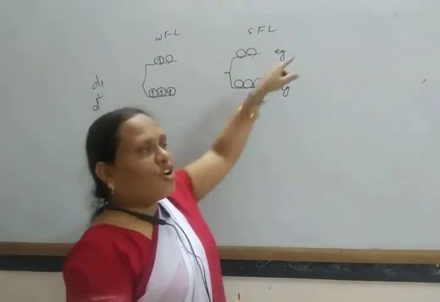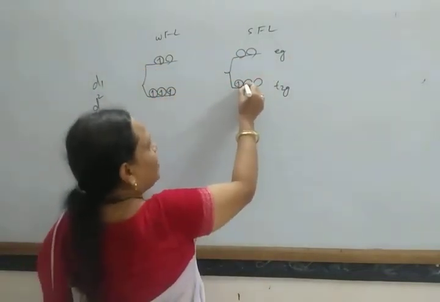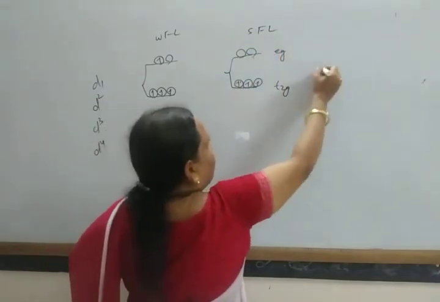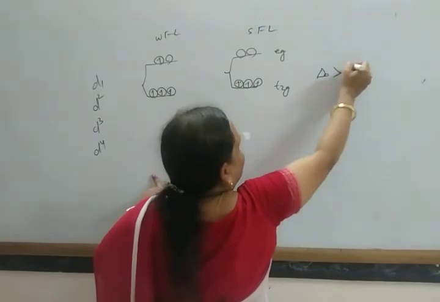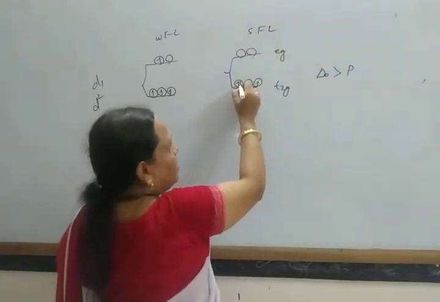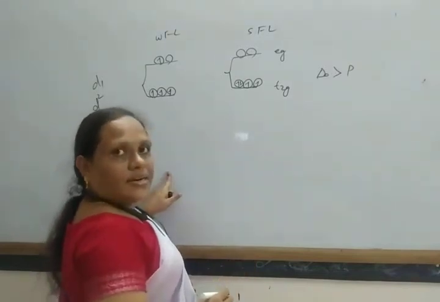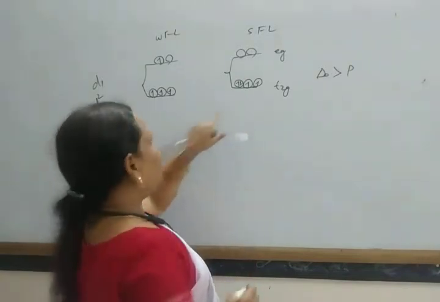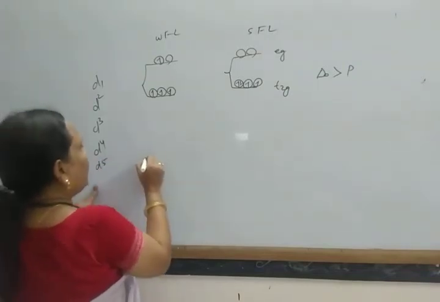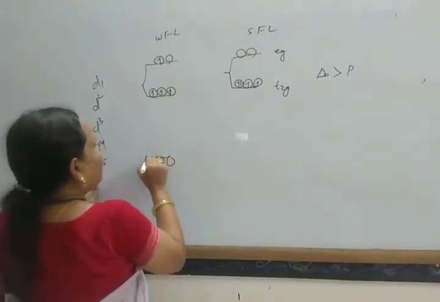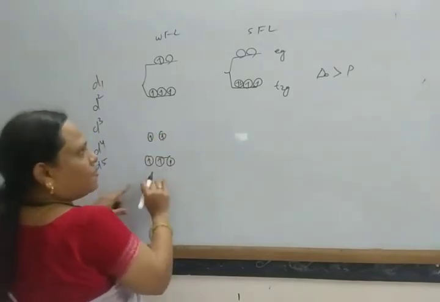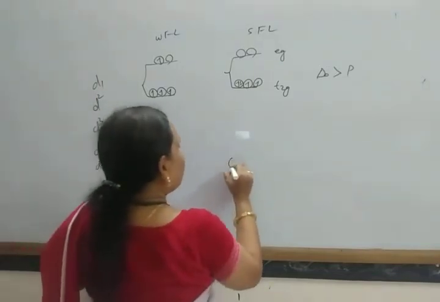But if this is a strong field ligand, then 1, 2, 3, and as the splitting energy is more, delta O is greater than its pairing energy. Splitting energy is more, so in this way it gets paired. Okay, so these electrons get paired. Similarly, in case of d5, 1, 2, 3, then 4, 5, electronic configuration like this.